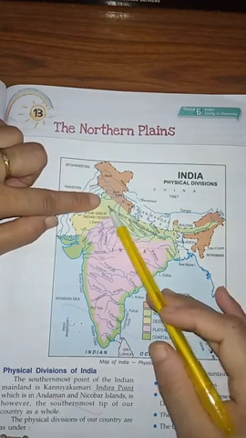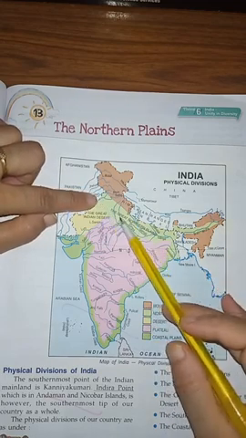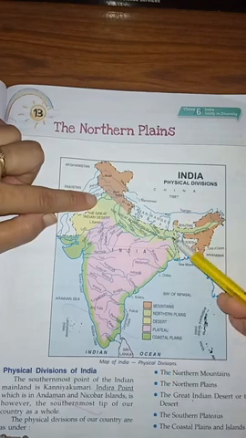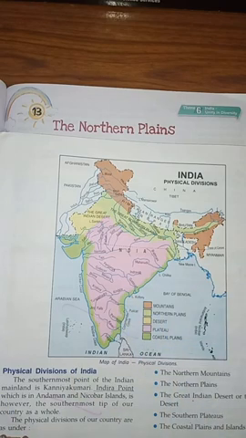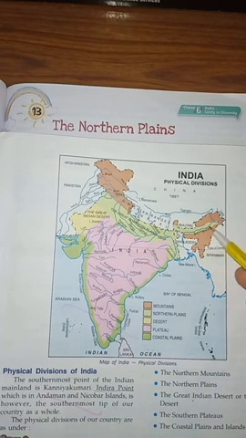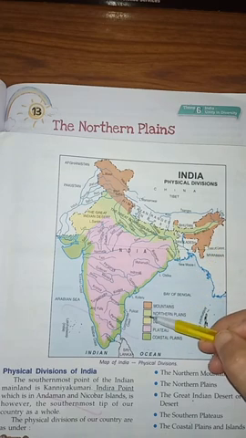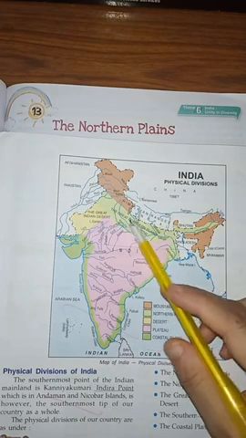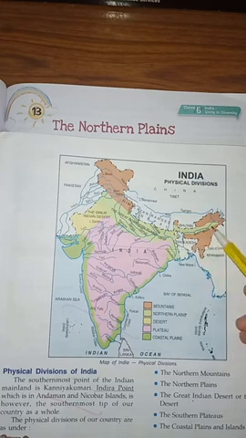So many states are included here, like Uttar Pradesh, Haryana, Bihar, West Bengal and Assam. Understood? Here you can see light green color, northern plains. So we are going to study about the northern plains today.